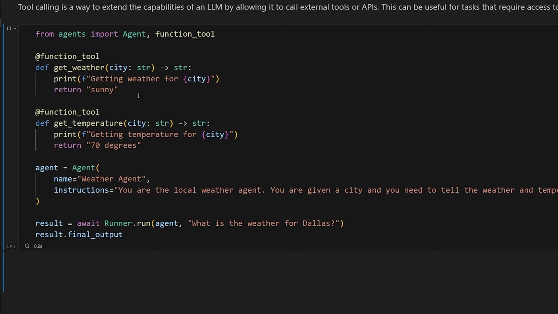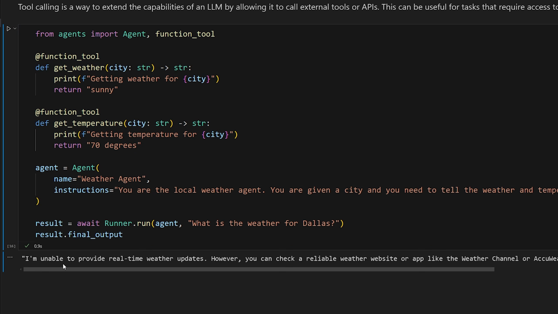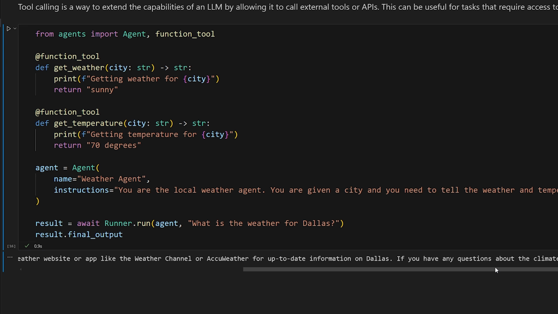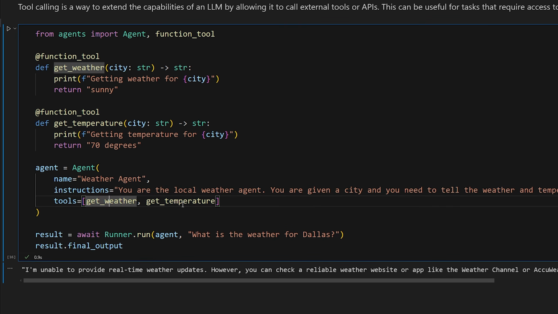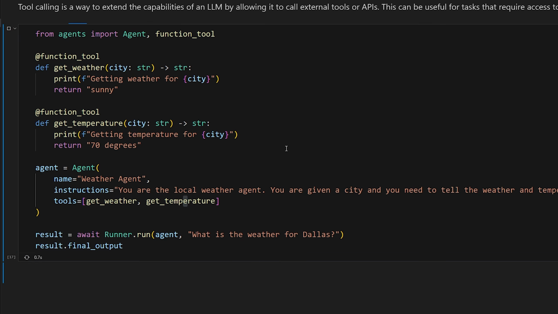So if I remove these tools here, it does not have access to these functions anymore. So if I call it, let's see what happens. I'm unable to provide real-time weather updates. However, you can check a reliable weather website, blah, blah, blah. So it knows that it doesn't have access to the functions anymore, so it cannot give you accurate data. If you want to, of course, you can just tell it to make it up, but it's kind of smart enough not to do that. It kind of assumes you don't want it to hallucinate.